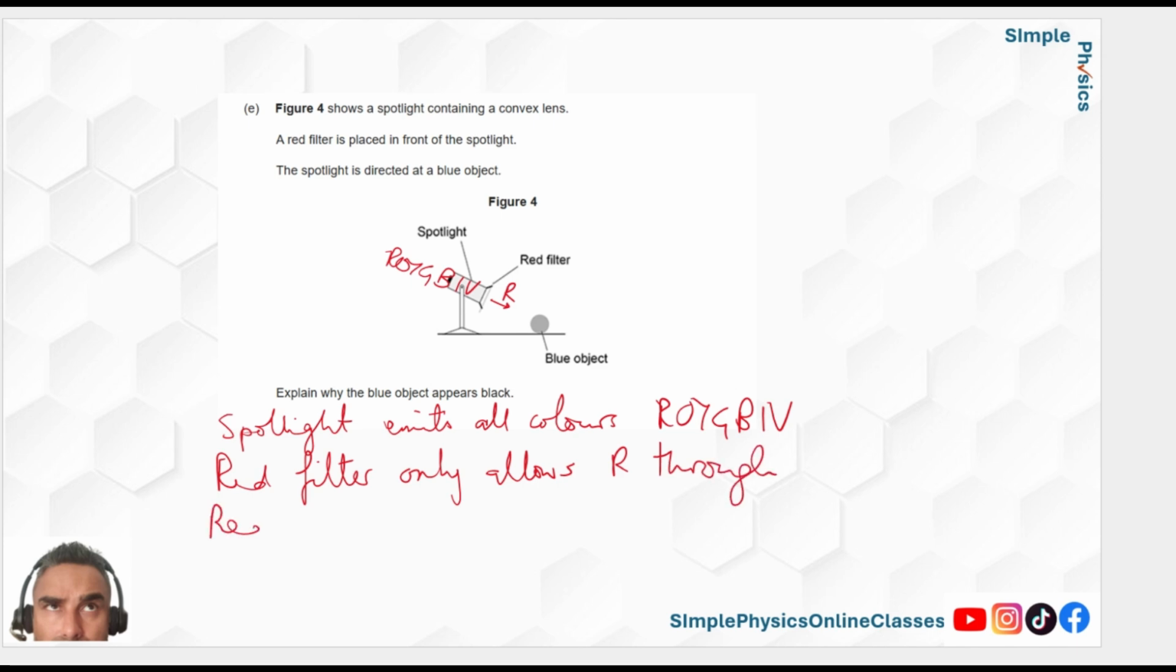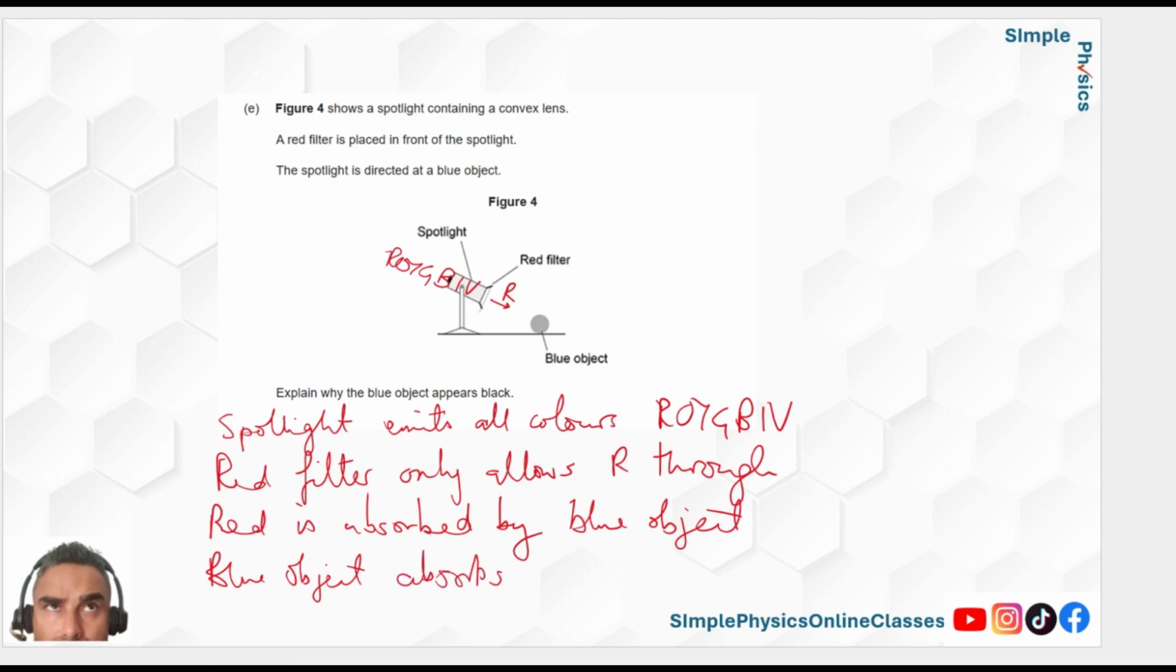So then the red is absorbed by the blue object, and that's what appears black. And if you want an explanation of that, a blue object absorbs all colors and only emits blue, but there's no blue. That's why they've already told you it turns black. If the question was what color would the blue object look, you would say black.